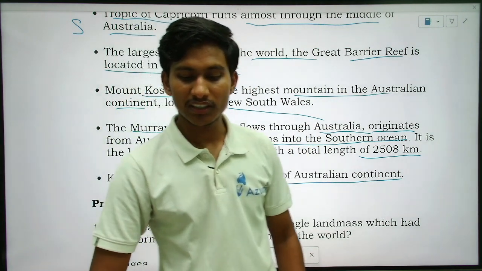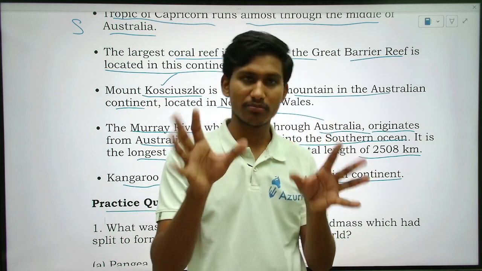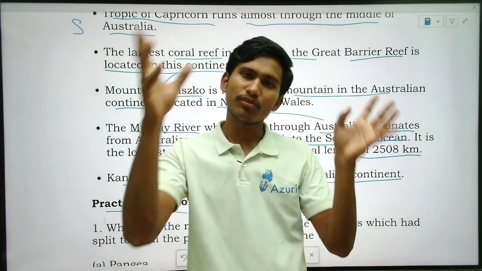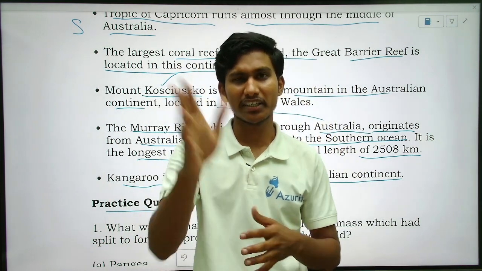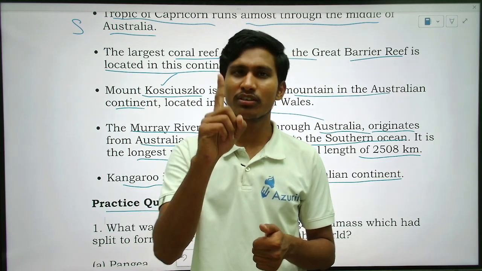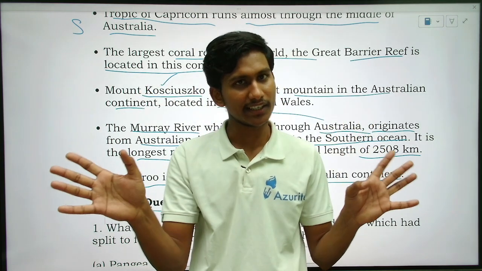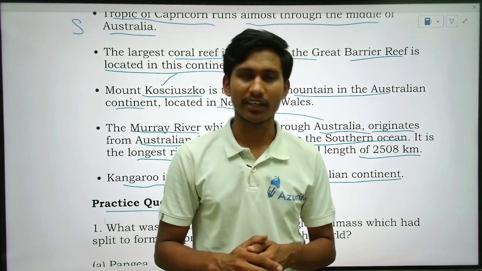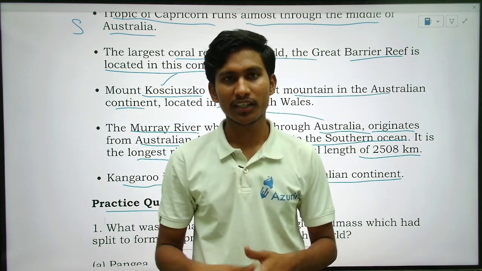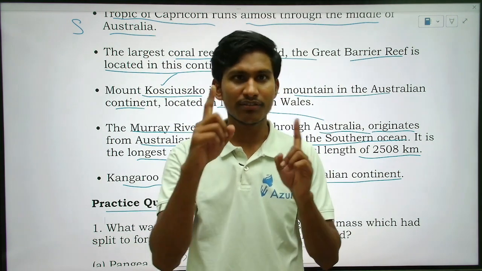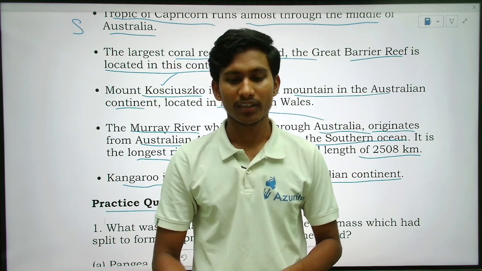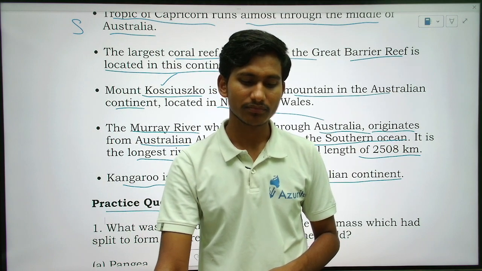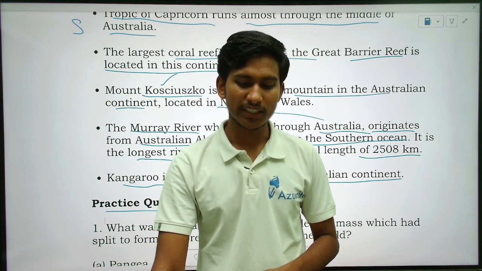So you don't have to draw the map. Just remember the map and you can get the map of the world. So everyone get the map of the world and every day you should see which country is where and you will be able to remember. So you can see one continent one day, 7 days 7 continents. So if you see every day, automatically you will remember which country is in which continent. Okay, so will everyone get the map of the world? Yes, and see every day one continent. Okay, very good.